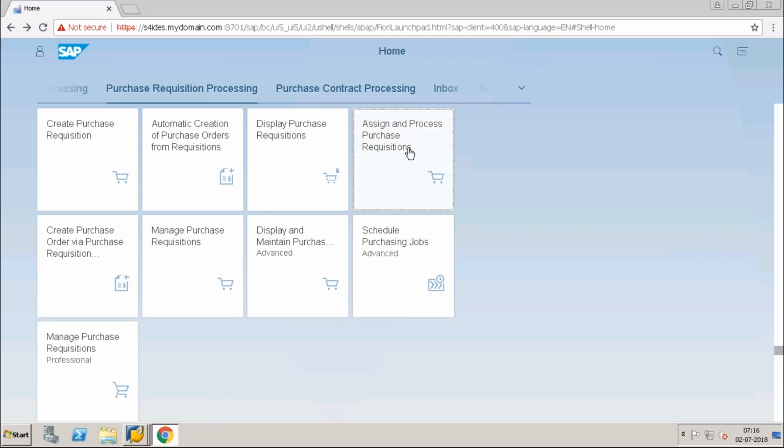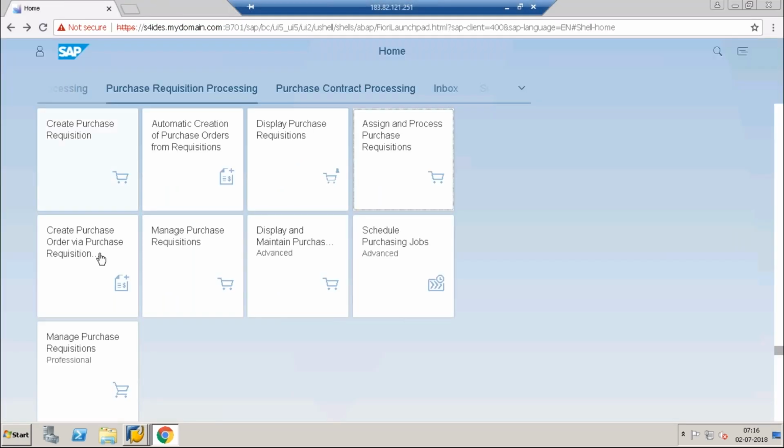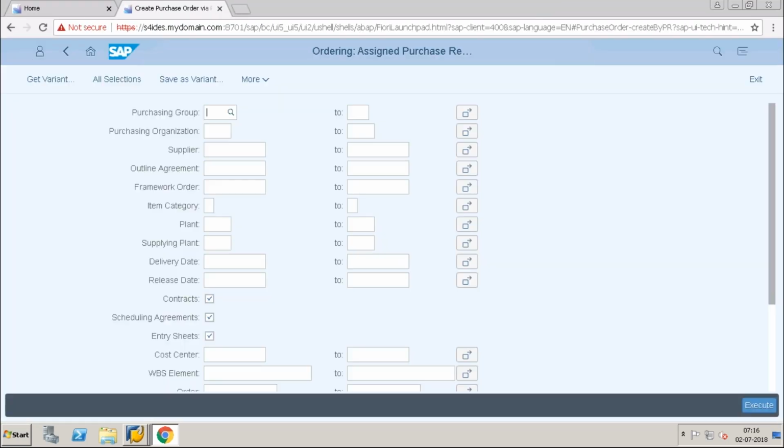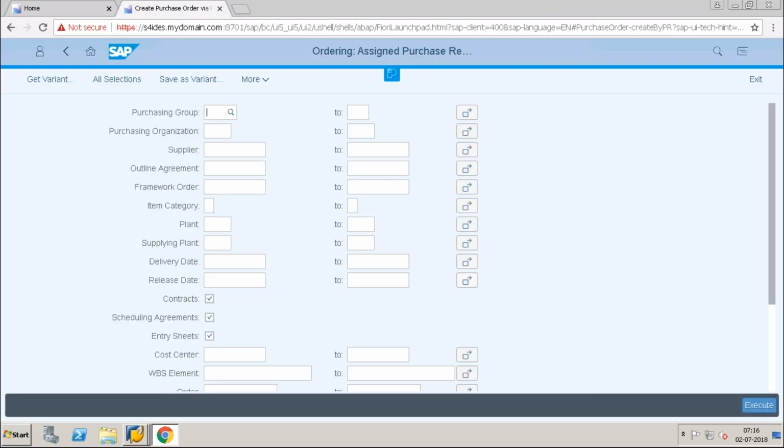Create, assign and process purchase requisition. This I have assigned. Go to 1010, and my suppliers.